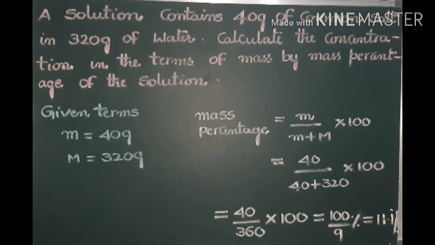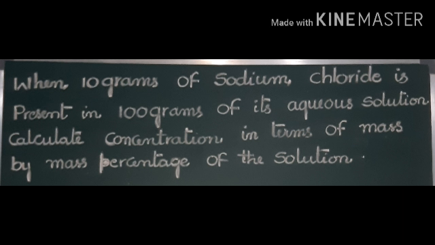Now the second problem. When 10 grams of sodium chloride is present in 100 grams of its aqueous solution, calculate the concentration in terms of mass by mass percentage of the solution. So here also we are going to focus on the given terms.